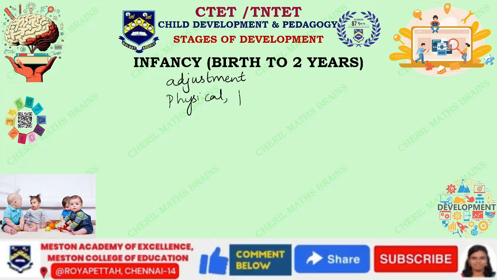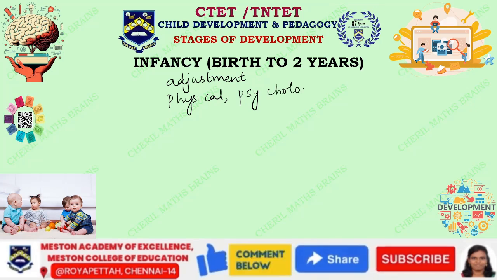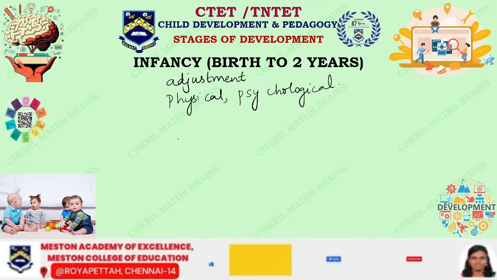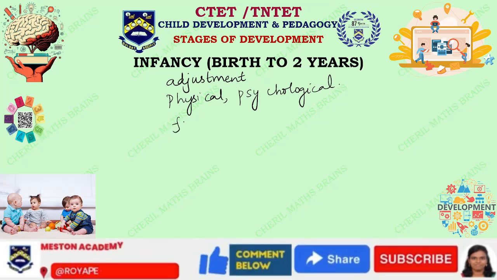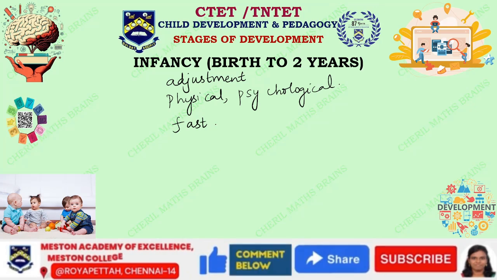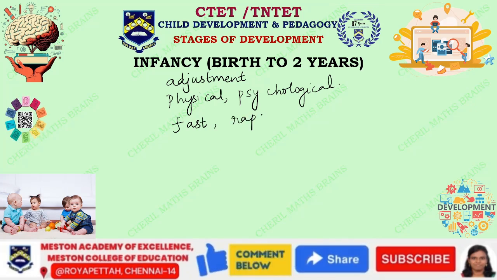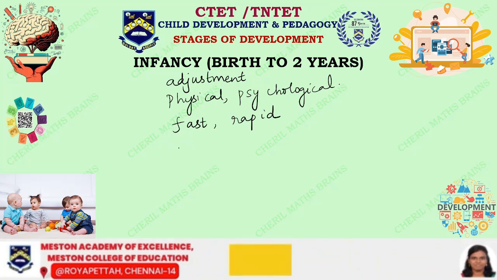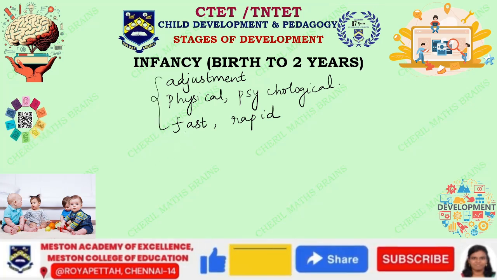So we may feel, what does the child know? But as a child, the child will surely face these physical and psychological hazards, and the rate of development is going to be very fast or rapid. And these three you can see are going to be the infancy stage.